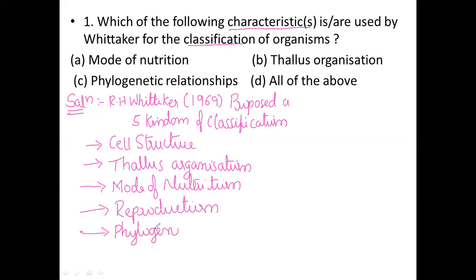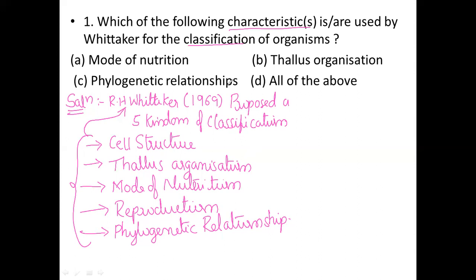On that basis also he made the classification. So these are all the characters included at the time of classification. R.H. Whittaker made the classification by considering these characters.